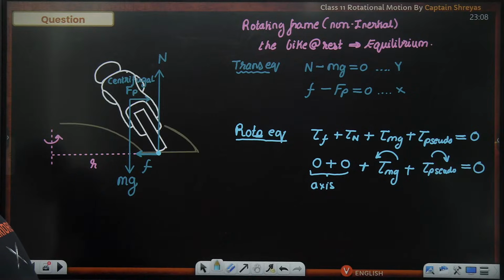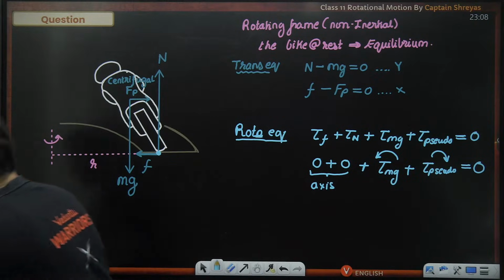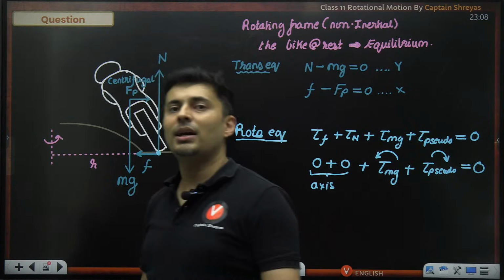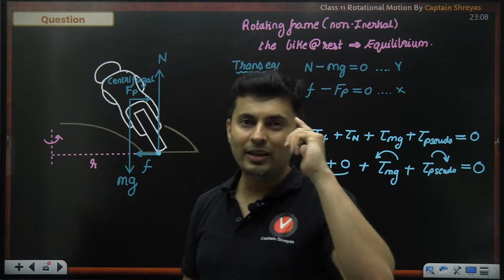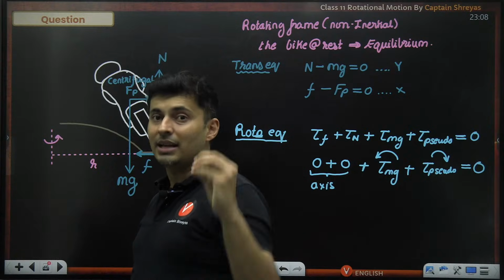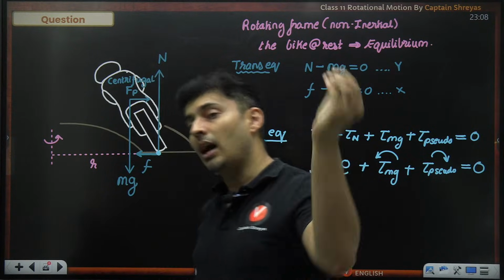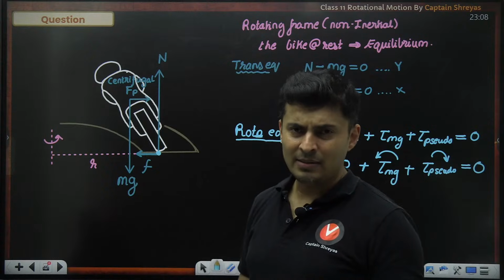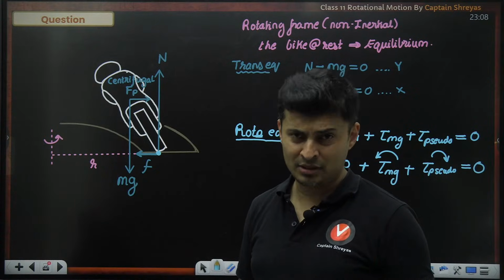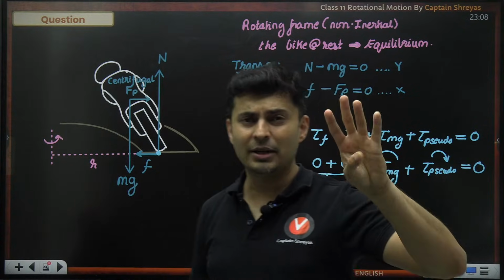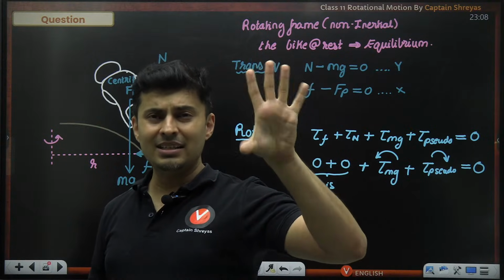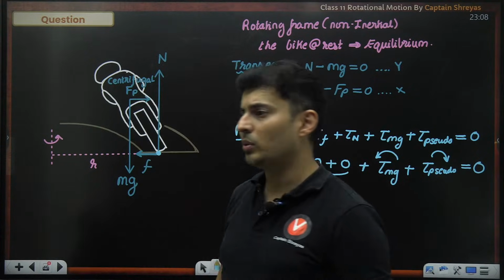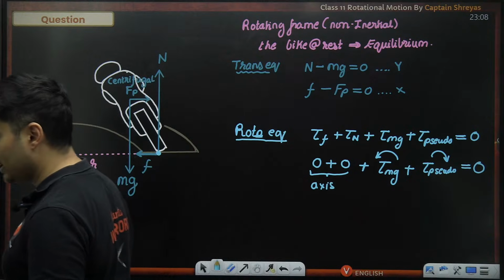Clear? Okay, perfect. Rotation, practice at least 3 to 4 days. And then you need to give a gap and again practice it after 1 week. Because rotation takes some time to get into your head. And then after 1 more week, you should practice one more time. You don't have too much time now, especially if you are 2026 student, but rotation, EMI, electromagnetism, SHM, these are big chapters which you might have to come back at least 1 or 2 times. Only then you will get it.